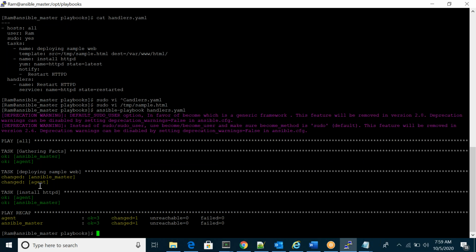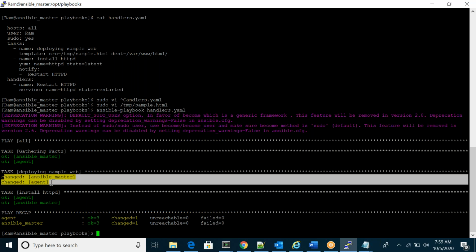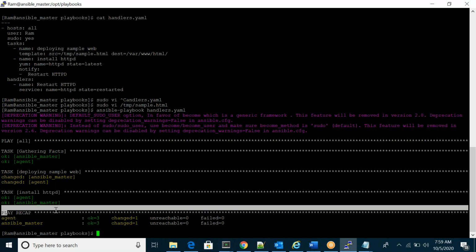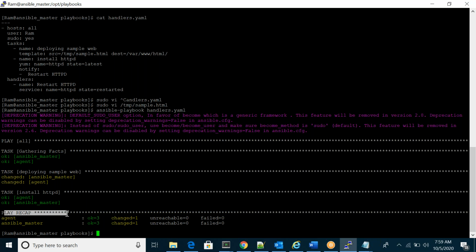So here you can see some yellow color. Why? Because I changed my content. I changed my content, so that's why I can see the yellow color. HTTP was already there. You can see handlers are not executed. Why?